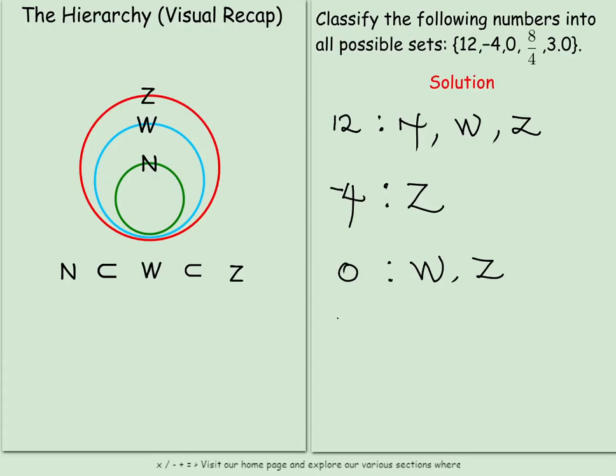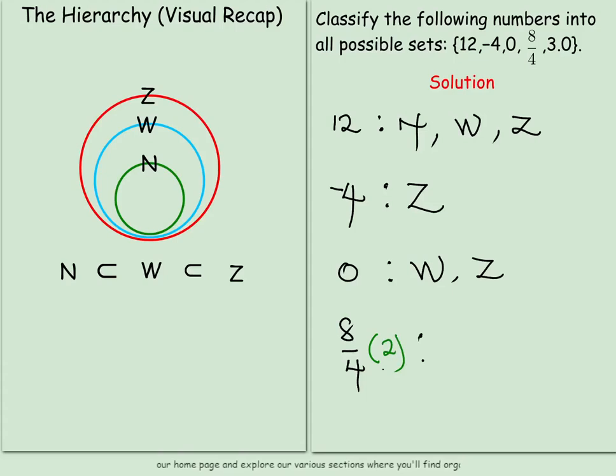Now, what of 8 over 4? Don't be in haste to justify your inclusion or exclusion. 8 over 4, if simplified, would actually become 2. Take note, 8 divided by 4 gives us 2. So 8 over 4 is actually 2.